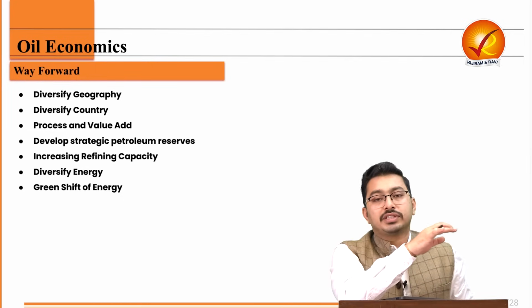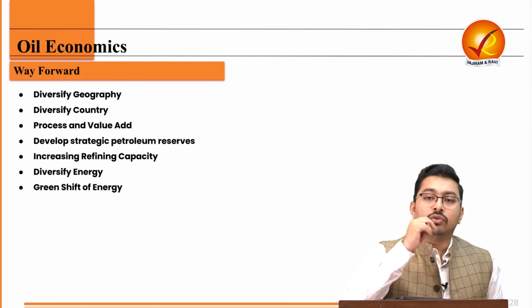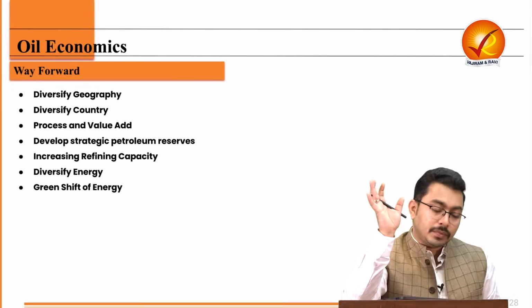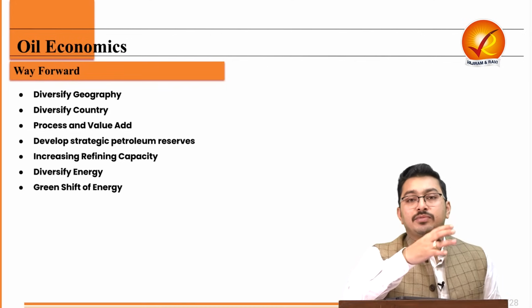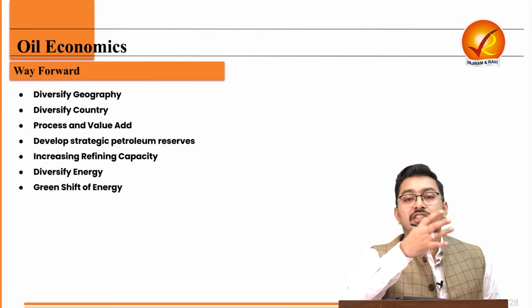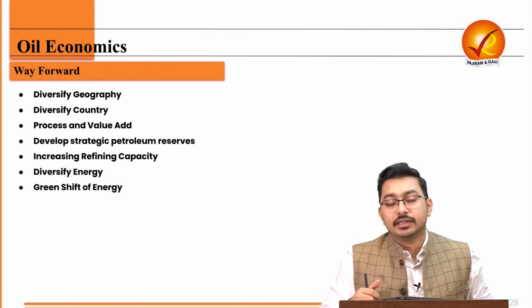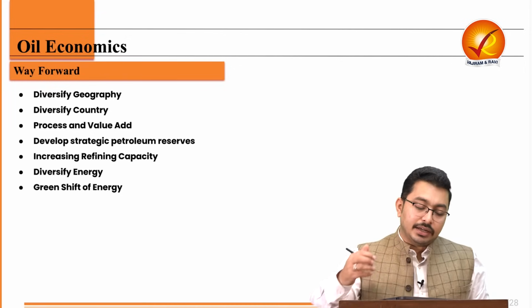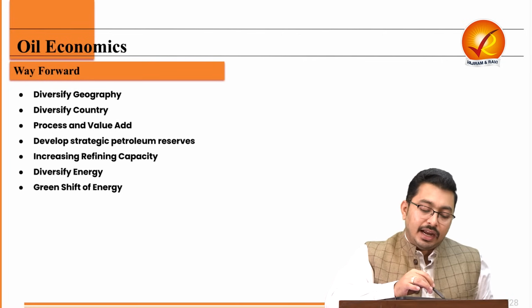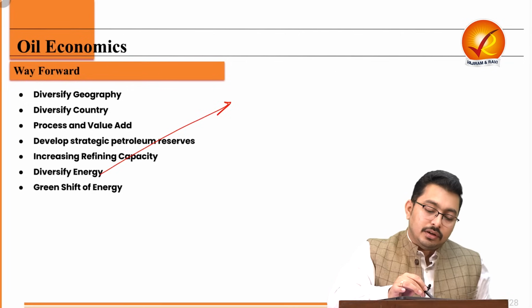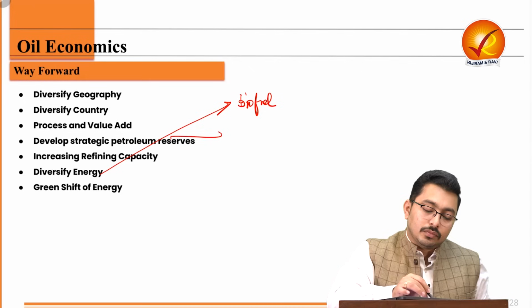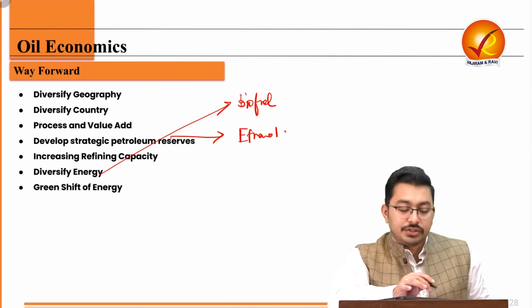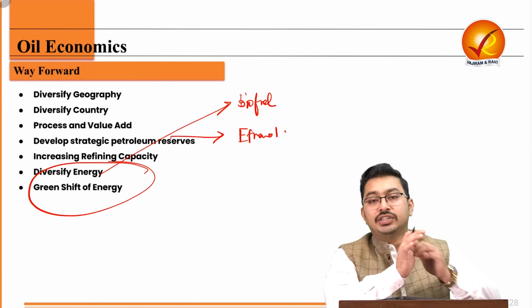Then we have to process and value add, and we have to become part of the global supply chain of oil and oil trade. This also requires massive investment into our ports, into strategic petroleum reserves, building oil pipelines, increasing refining capacity, and to diversify energy itself, to move towards, let's say, biofuel, ethanol blending, flex engines, and then the idea of a green shift of energy.